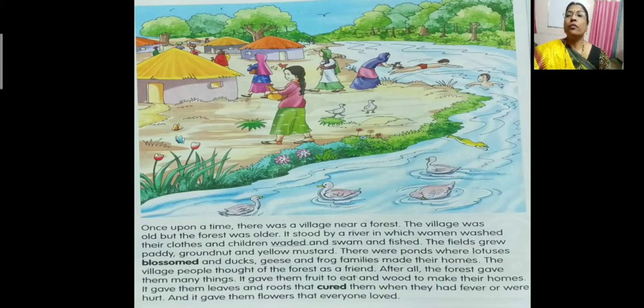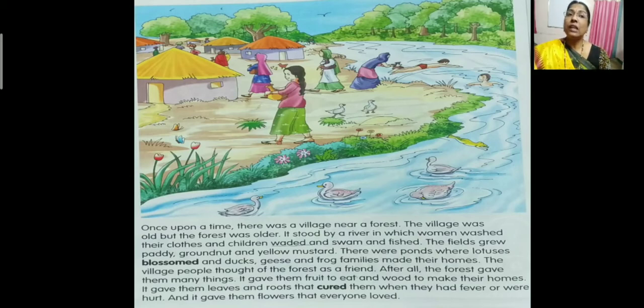So here we are talking about a village. So where is this village located, children? Yes, very good. Near a forest. And this village was old, or it is older than the forest. And where is it located? Yes, it is located near a forest, and also it stood by a river. You can see in the picture a village is there. Next to that village, you can see the river which is flowing.